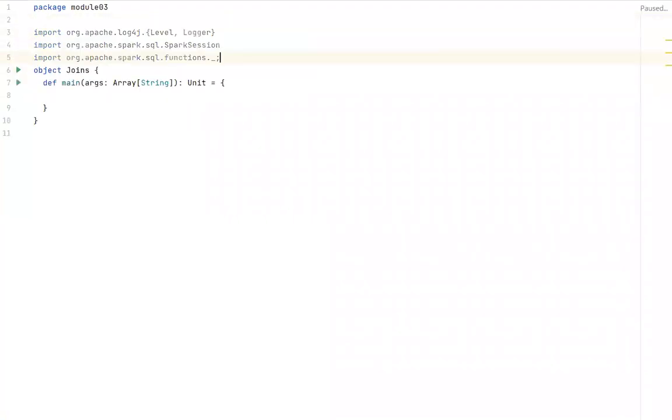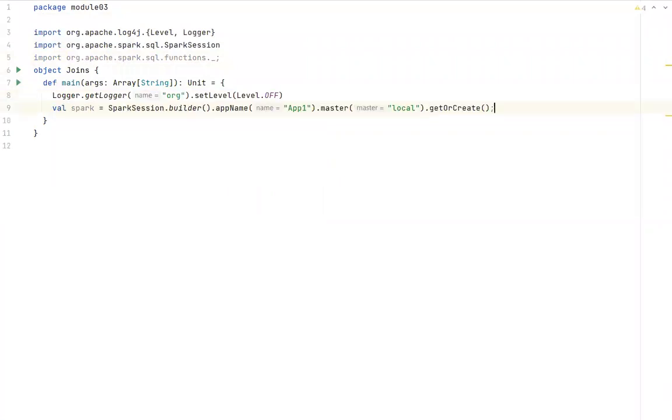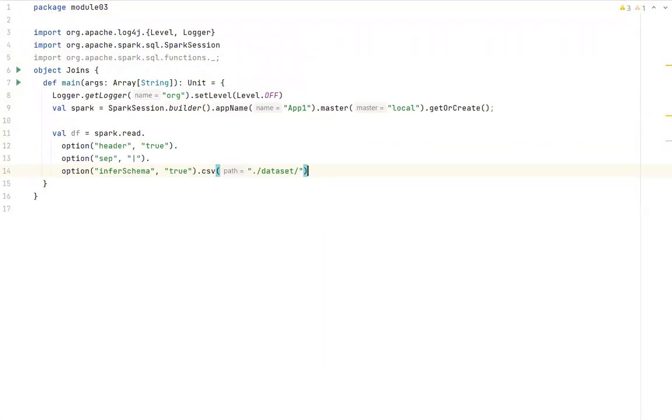Let me write get Spark session and get Spark data frame. So here I'll just knock out all these things. Does it have header? Yeah, it has header. So header is equal to true, and do not worry, these things I will explain you later on. So .csv, and I will give the path of the CSV. In my case, it is the column dataset / customer.csv. And I've created one data frame.